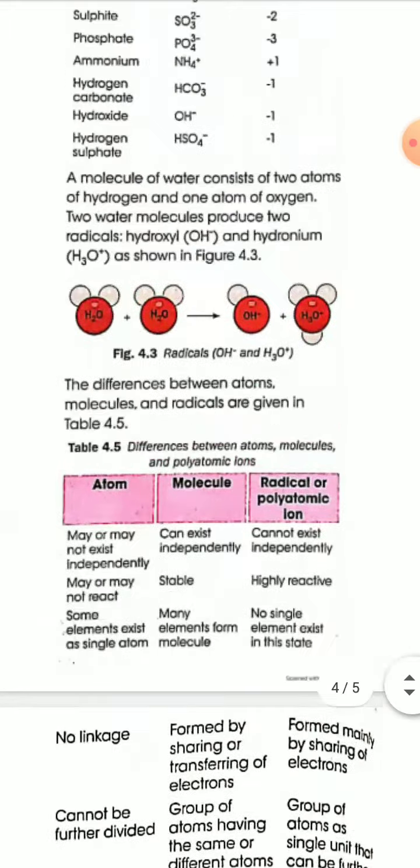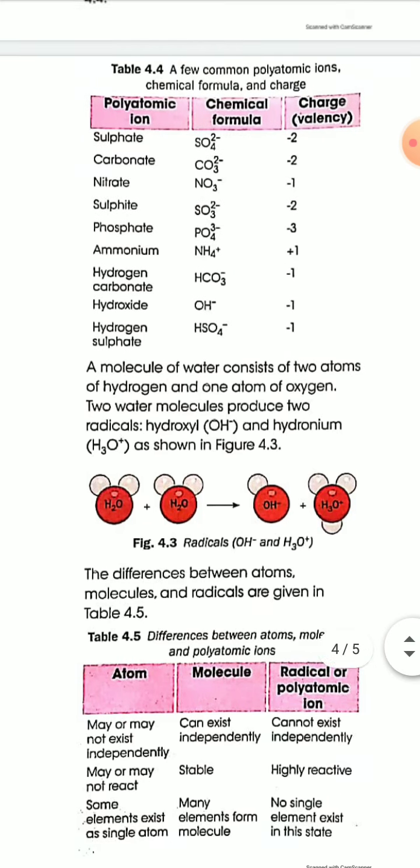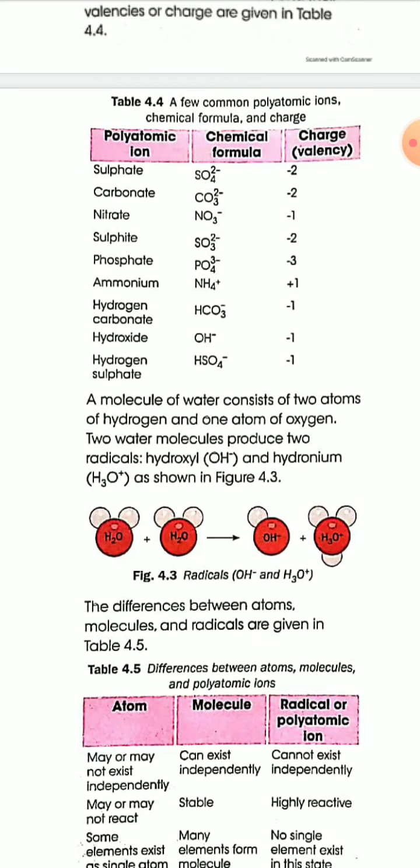Thank you. We have to memorize three or four differences between atom, molecule, and radical, and you have to always remember the symbol, formula, and chemical name of radicals and their chemical formula and their charge.